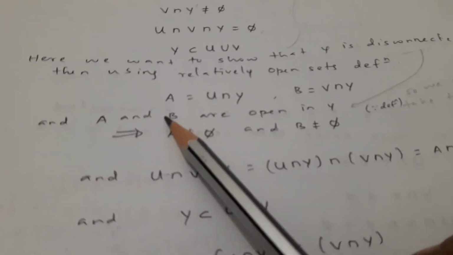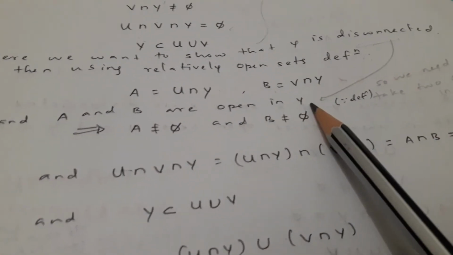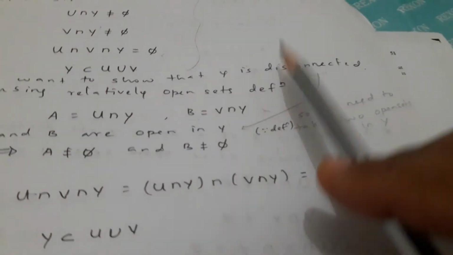Now, using the relatively open set definition: if we find any open set in subspace Y of X, then it must be open in X as well. That is the relative open definition. So we have taken A as U intersection Y and B as V intersection Y, and A and B are open in Y, because of the relative definition.